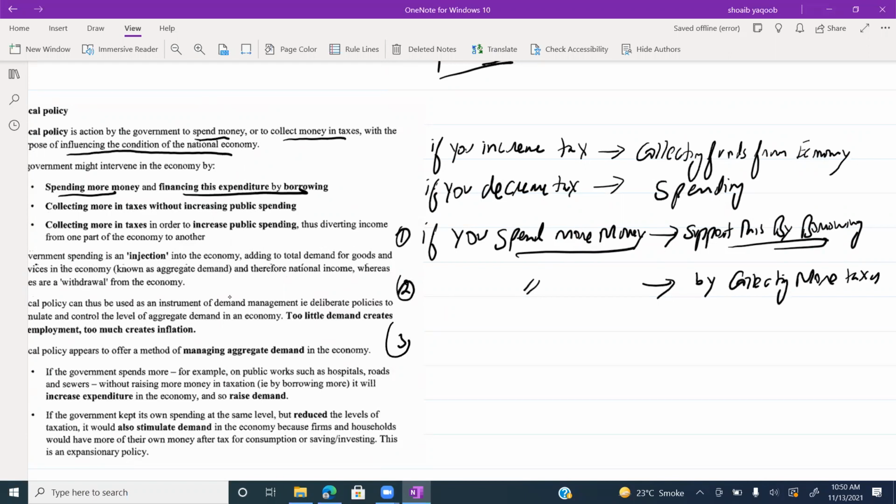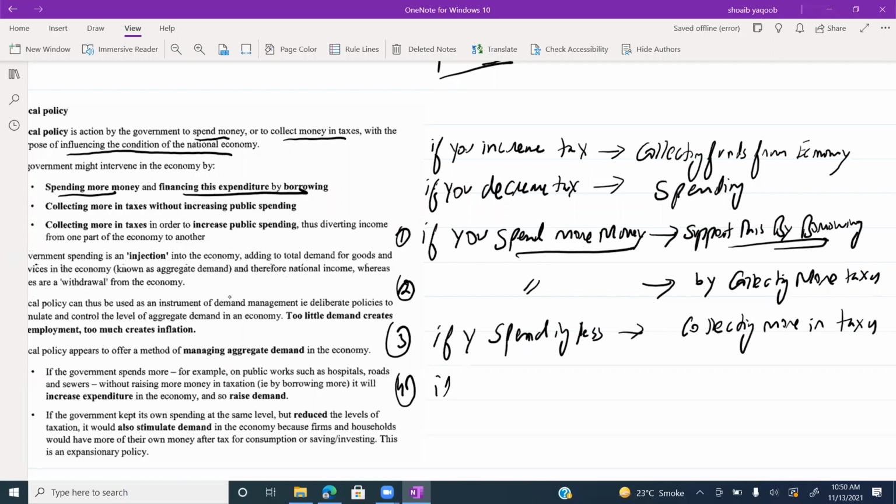Third scenario is you're spending less and collecting more. Fourth scenario is you're spending less and collecting less.